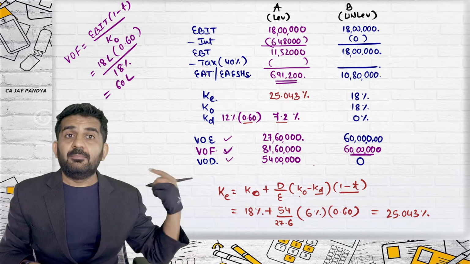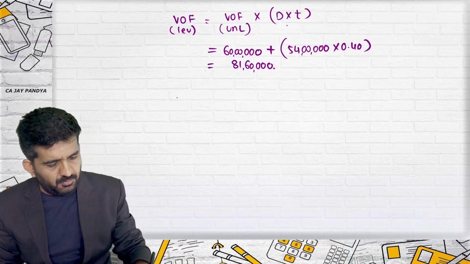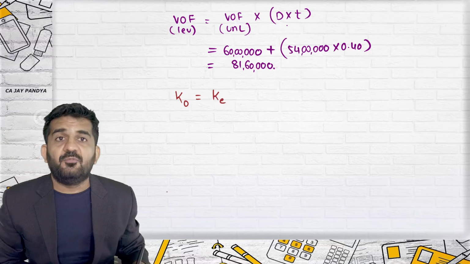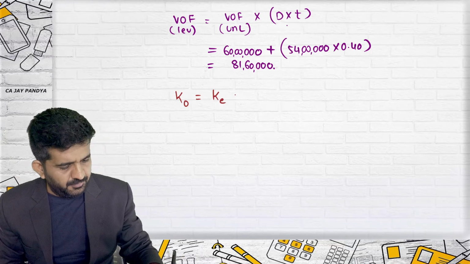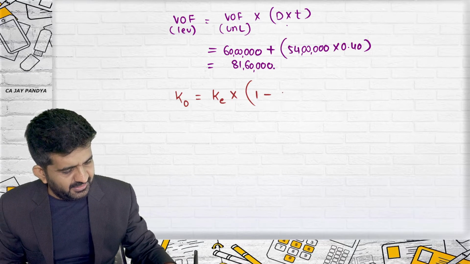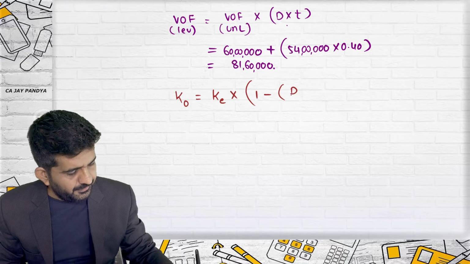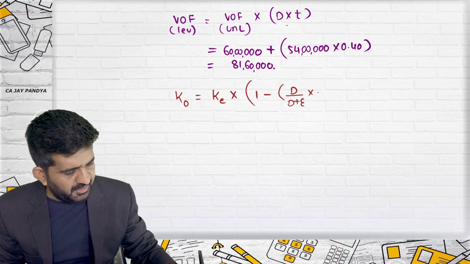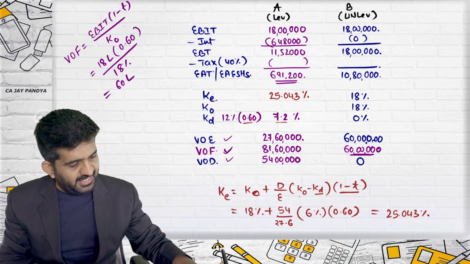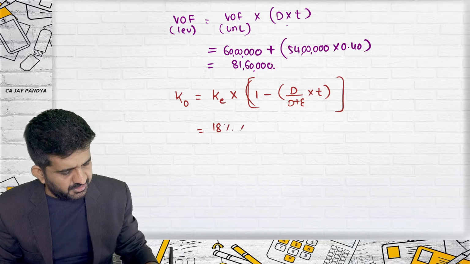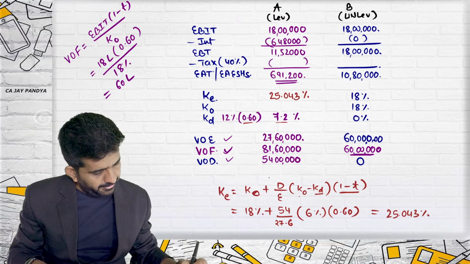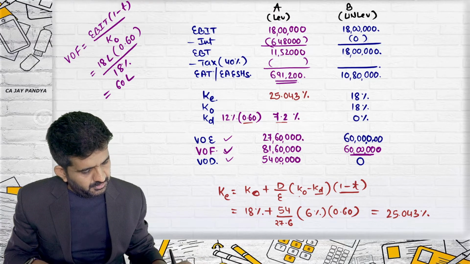KO, again by Modigliani-Miller formula. We are having a Modigliani-Miller formula for KO, which is KO of unlevered firm multiplied by 1 minus debt upon debt plus equity multiplied by tax. What is KO of unlevered? 18% multiplied by 1 minus, what is debt? 54.